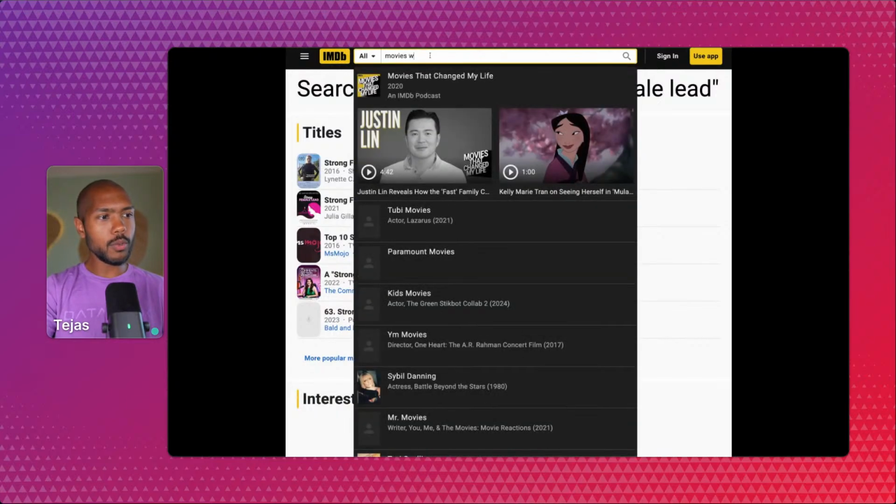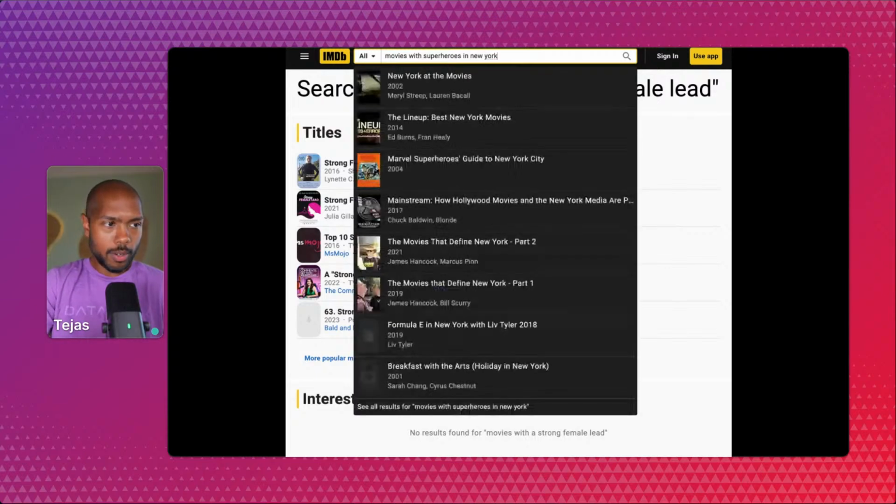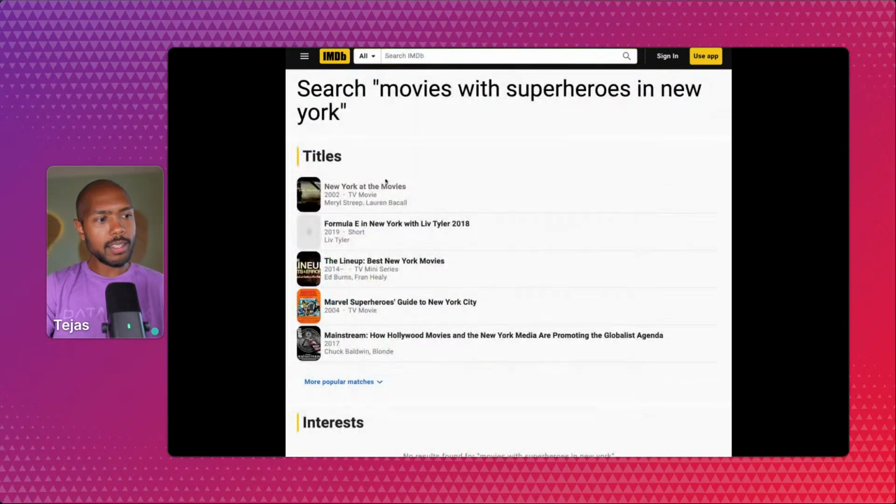Similar, like movies with superheroes in New York, right? This is how I want to watch movies like this sometimes. And what I get is New York at the movies, Formula E in New York. So this is the status quo, right? The status quo is keyword search, is search that checks the words I'm typing, but doesn't really care about the semantic meaning of it. Again, if this feels relatable, please leave some feedback in the chat, because I would prefer to feel like I'm talking to human beings as opposed to bots.